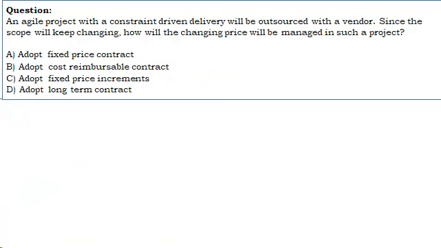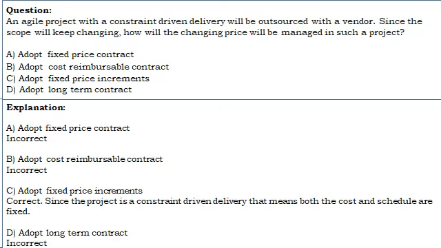Let us look at this question. An Agile project with a constraint-driven delivery will be outsourced with a vendor. Since the scope will keep changing, how will the changing price be managed in such a project? A. Adopt fixed-price contract. B. Adopt cost-reimbursable contract. C. Adopt fixed-price increments. D. Adopt long-term contract.